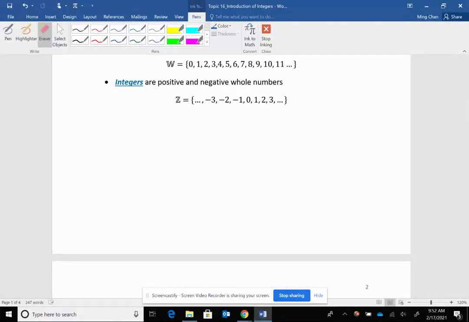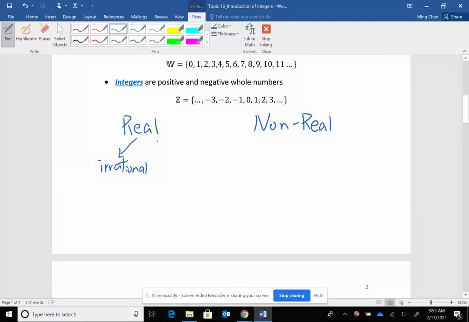Later on, if you take Math 108, you will begin to learn something called non-real numbers, or imaginary numbers. So we have real numbers and non-real numbers. Non-real numbers are considered imaginary numbers. There's actually a whole math course just on non-real numbers. Under real numbers, you have irrational numbers. This is the hierarchy of our different types of numbers.